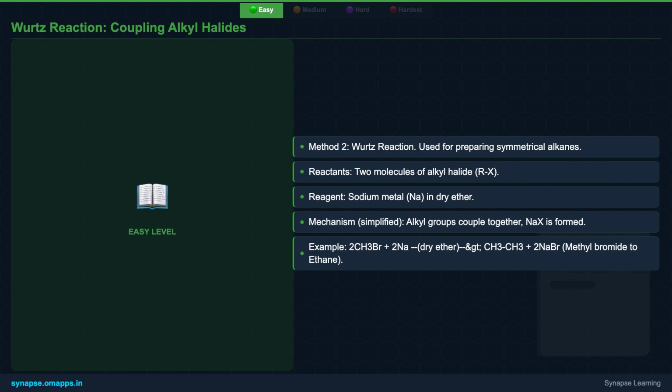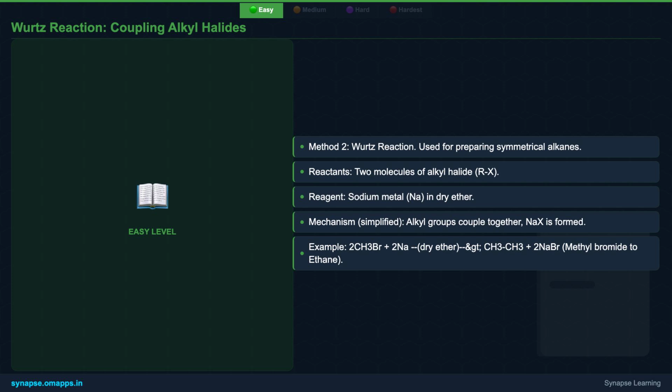This reaction is particularly useful for synthesizing symmetrical alkanes, which means the two alkyl groups joined are identical. In the Wurtz reaction, two molecules of an alkyl halide, denoted as RX, where R is an alkyl group and X is a halogen, react with sodium metal. This reaction is typically carried out in dry ether to prevent side reactions with moisture. The alkyl groups from the two halide molecules couple together, forming a new C–C bond, and sodium halide is produced as a byproduct.